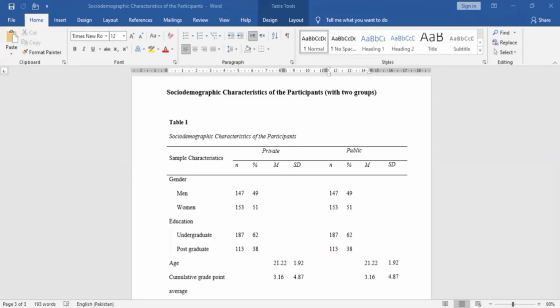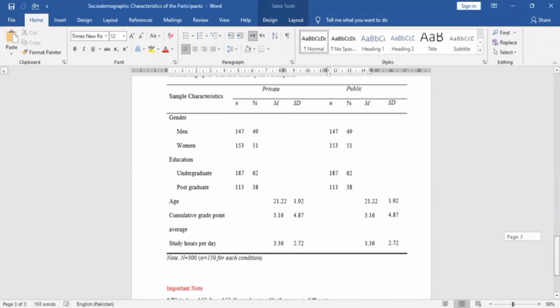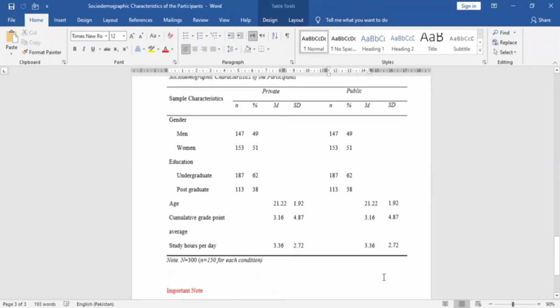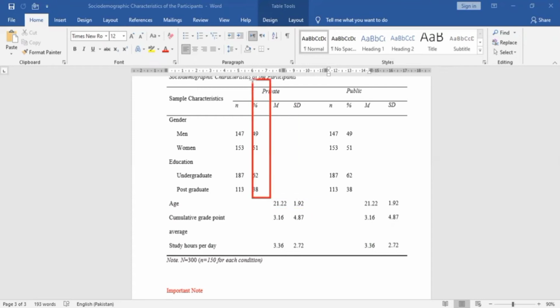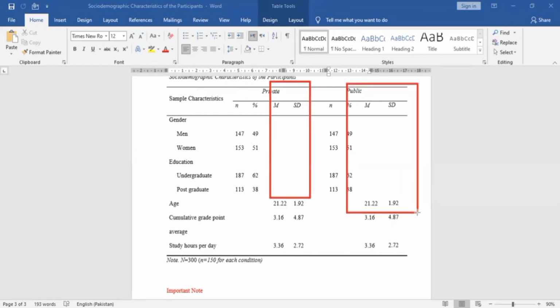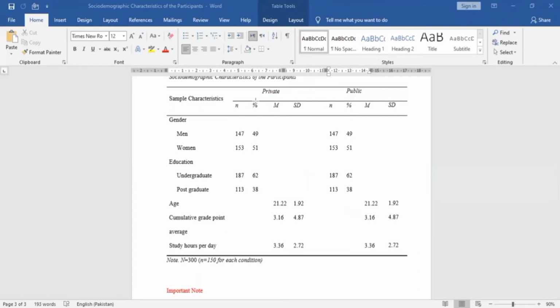Similarly, we will write frequency and percentages of all the categorical variables in both columns, and for the continuous variable we will write mean and standard deviation for both sectors. So this is the pattern when we have two groups. You can see this is the private sector mean and standard deviation of the variable, and this is public.